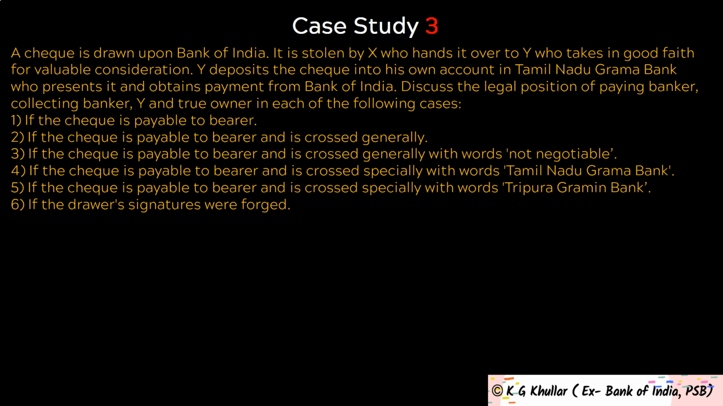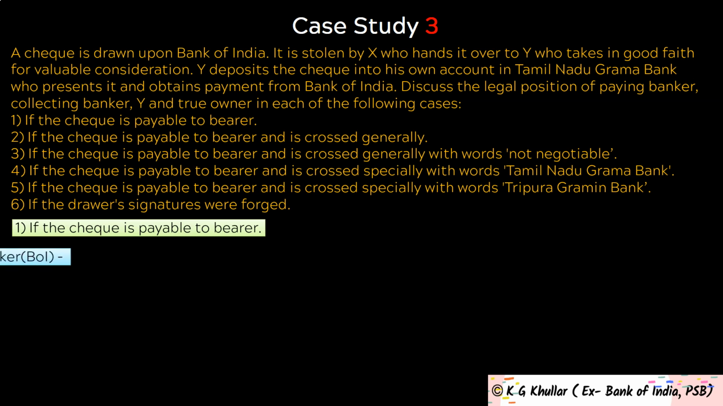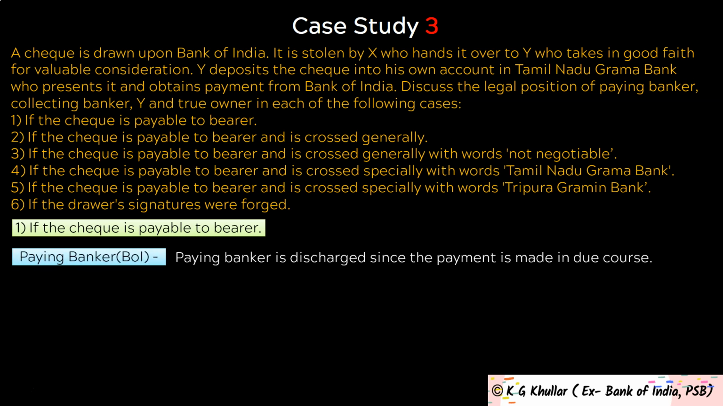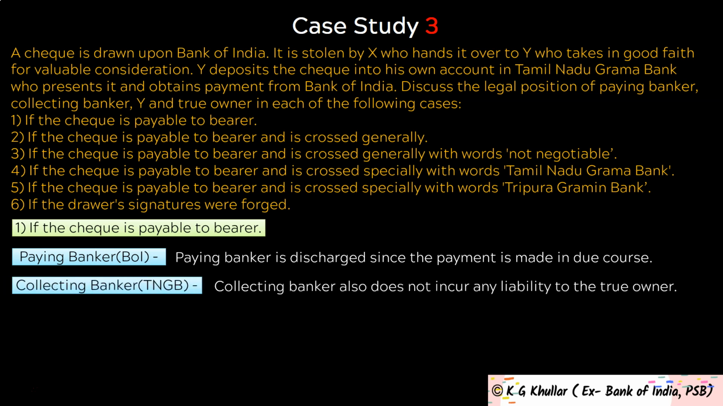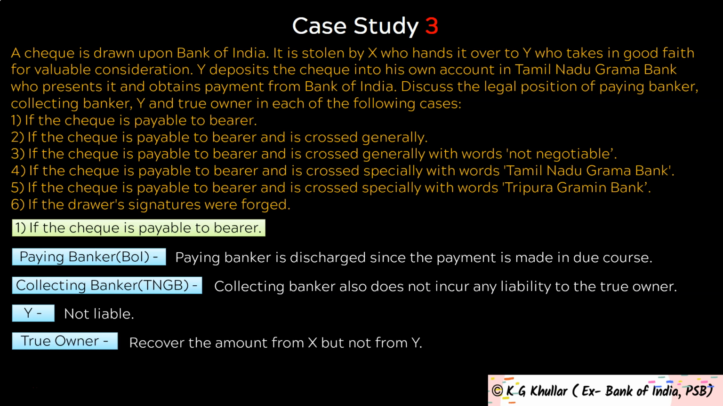So friends, let's discuss the legal position in each of these cases one by one. First one is if the check is payable to bearer. Now friends, in this case, the paying banker is discharged since the payment is made in due course. Then collecting banker also does not incur any liability to the true owner of the check. Then Y also is not liable to the true owner of the check. And lastly, true owner can absolutely recover the amount from X but not Y.